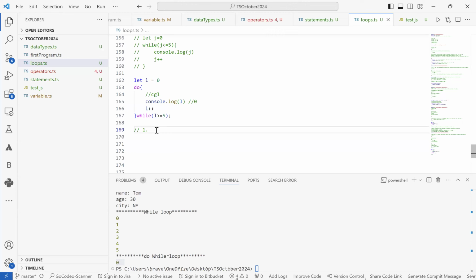In Playwright, the visibility of the element and other things are automatically taken care of. But in general, if we have to achieve this kind of scenario, we can use a do while loop. Let's say you are waiting for an element. First you validate whether the element has appeared on the page or not, and then you perform a click operation.